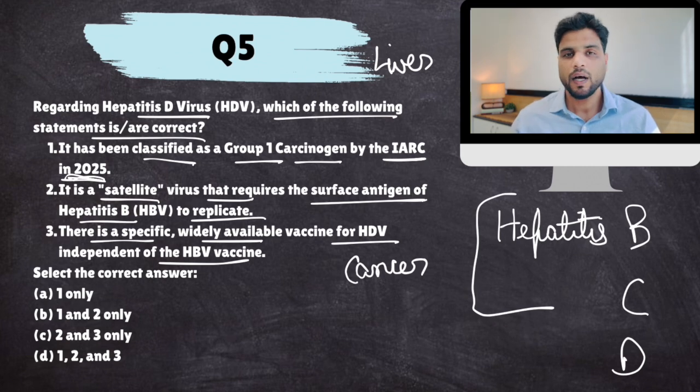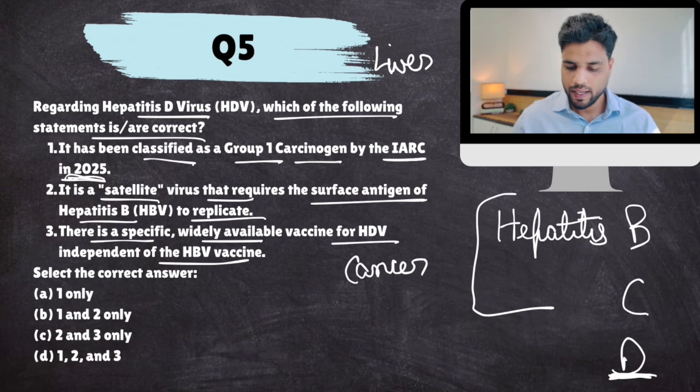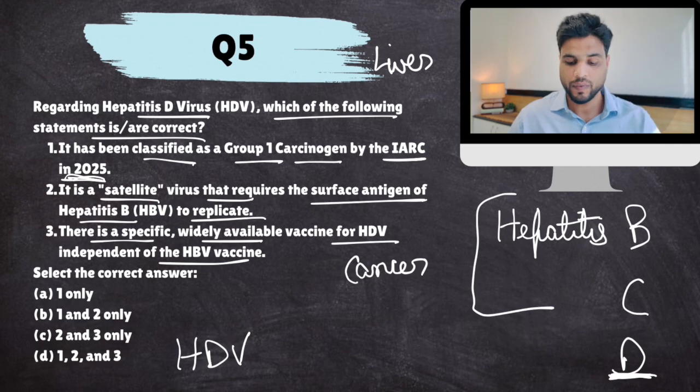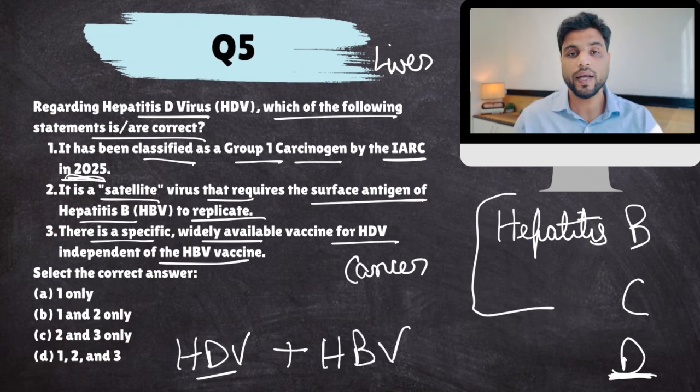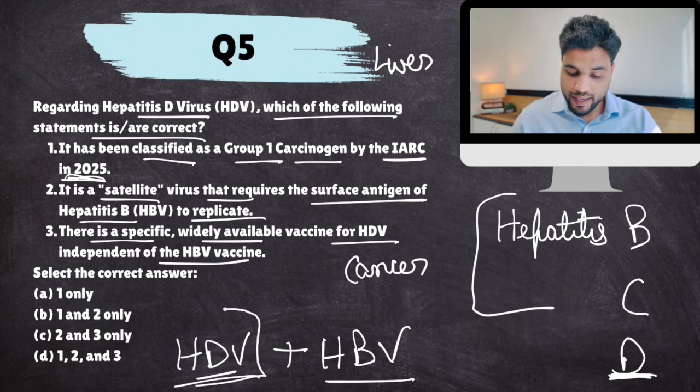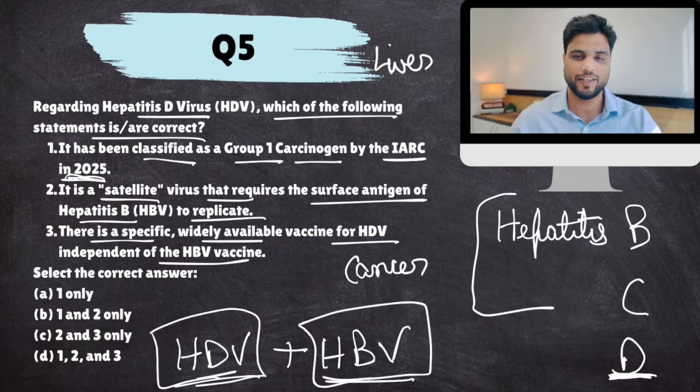Now, earlier it was thought that hepatitis D virus causes infection, but it doesn't cause cancer. Plus, there is one problem with hepatitis D virus. If you are affected with only hepatitis D virus, no disease would show. This virus requires hepatitis B to cause infection. So basically, if your body does not have HBV, HDV can't do anything. HDV requires HBV to cause infection. Okay, that is why it was neglected.